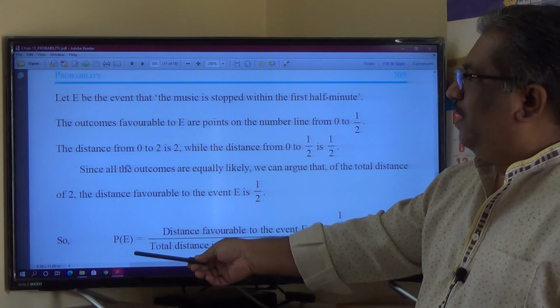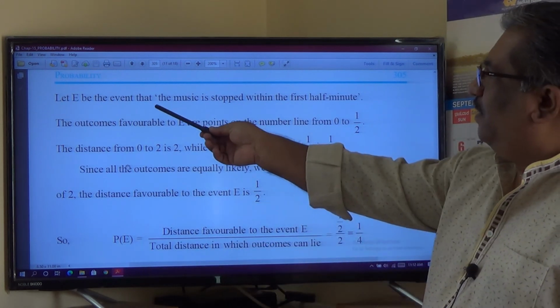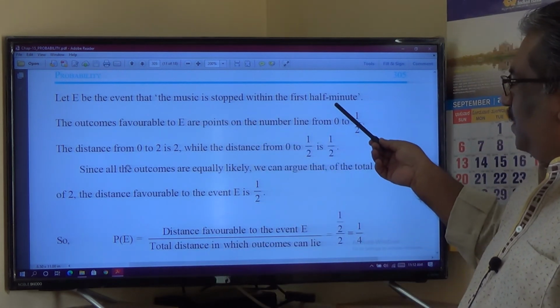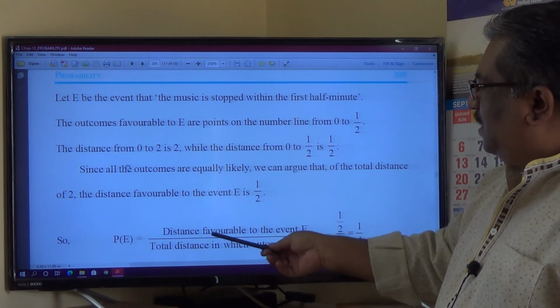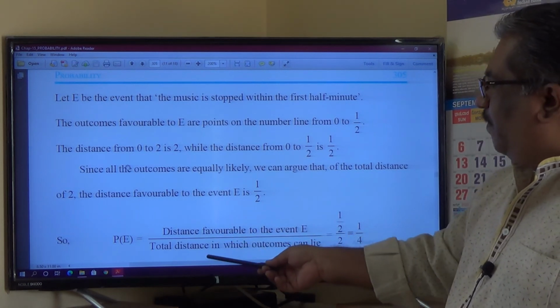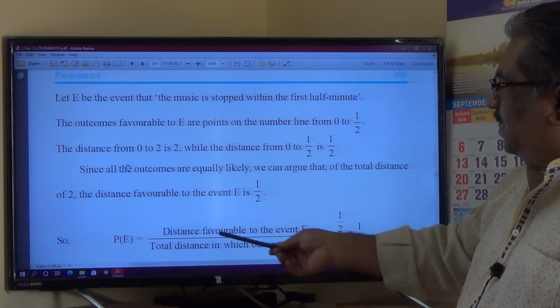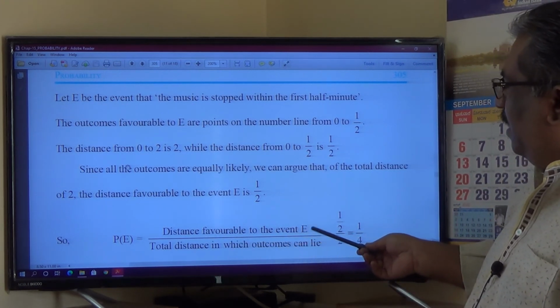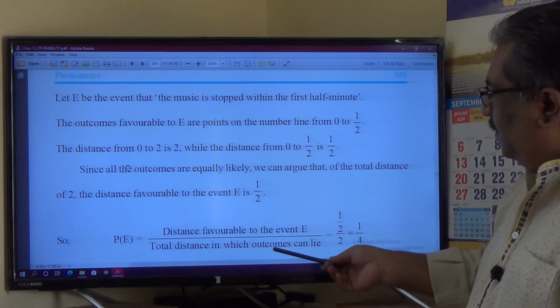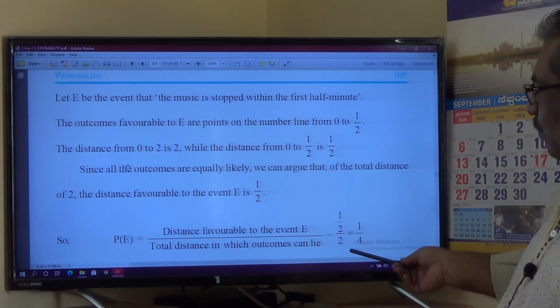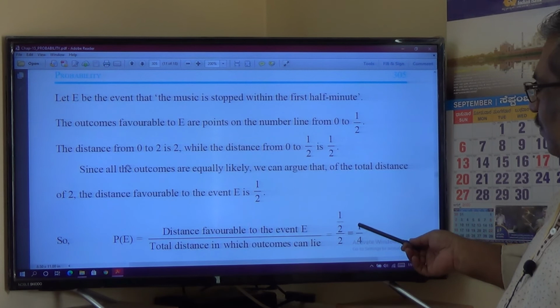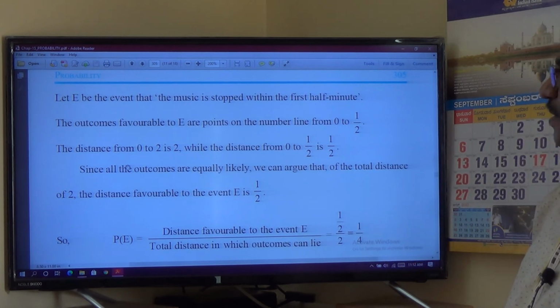So P of E, the probability that the music is stopped within the first half minute, is equal to the distance favorable to the event E divided by the total distance in which the outcomes can lie. That is half divided by 2, which is equal to 1 by 4. This is how we can calculate the probability.